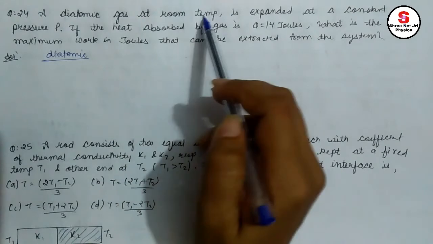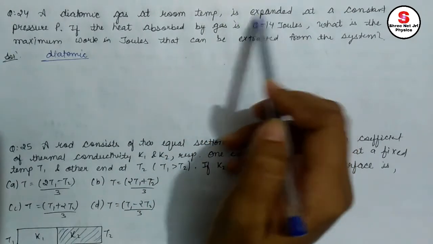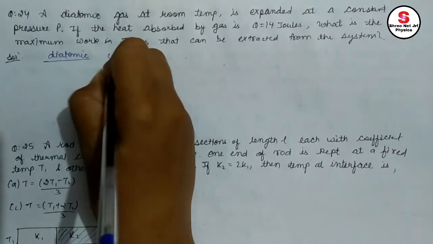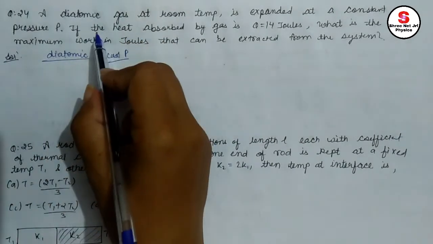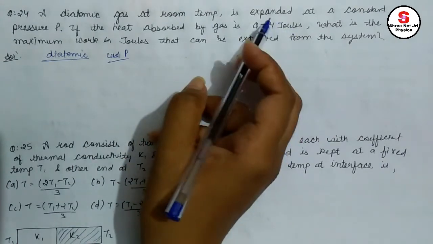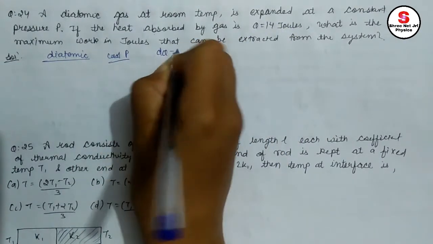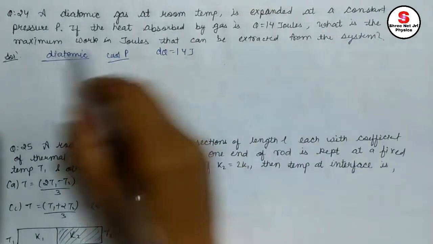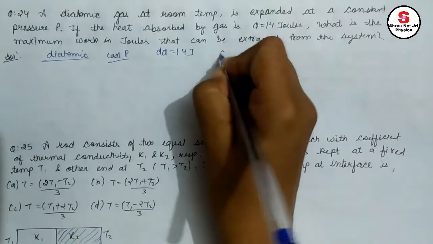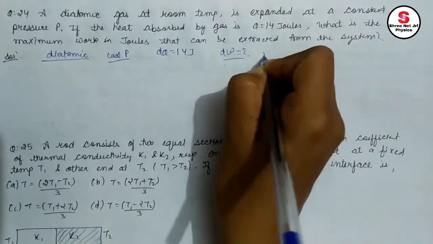So a diatomic gas at room temperature is expanded at a constant pressure P. If the heat absorbed by the gas is Q equal to 14 joule, that means the change in heat dQ is given as 14 joule. What is the maximum work in joules that can be extracted from the system? dW equals what? Maximum work done.